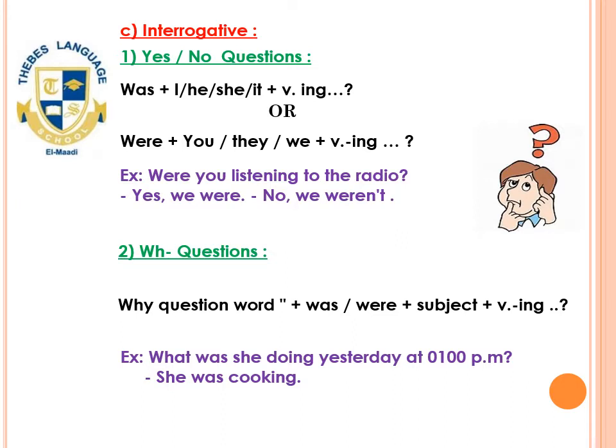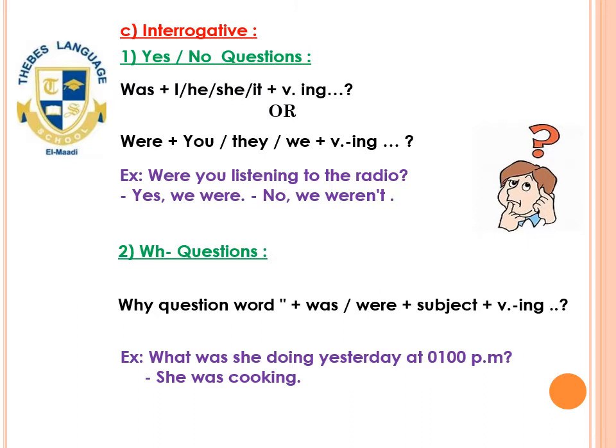And with were plus you, they, we plus verb ing. For example, were you listening to the radio? Yes, we were, or no, we weren't. And please note that if you are going to ask with you, you are going to answer with either we or I.